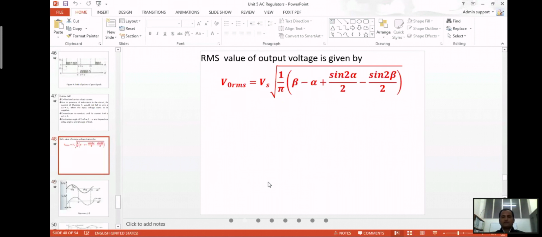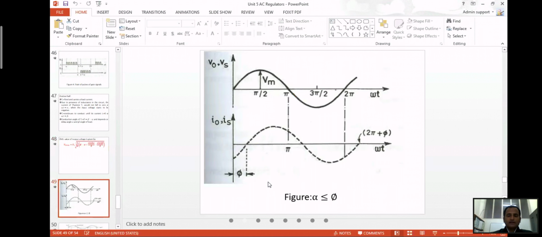So we can find the RMS voltage from this. Vrms is equal to Vs square root of 1 by pi times, beta minus alpha plus sine 2 alpha by 2 minus sine 2 beta by 2. It will depend on the delay angle alpha. This is the case when alpha is less than phi. If alpha is less than phi, the current starts from a negative point from the previous cycle, so it can continue to overlap towards another cycle of the waveform.